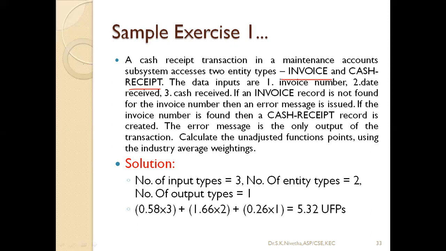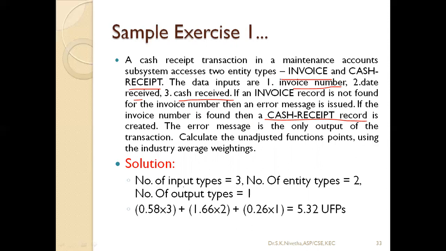The data inputs are invoice number, date received, and cash received. If an invoice record is not found for the invoice number, an error message should be issued. If the invoice number is found, a cash receipt record is created. The output here is only the error message. And the cash receipt comes under the entity type, printing it by fetching from the database.